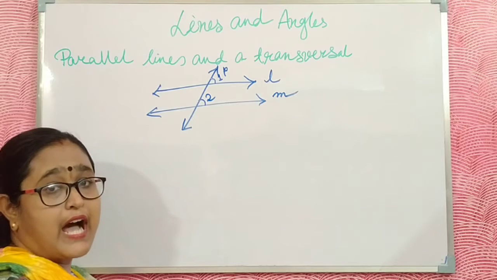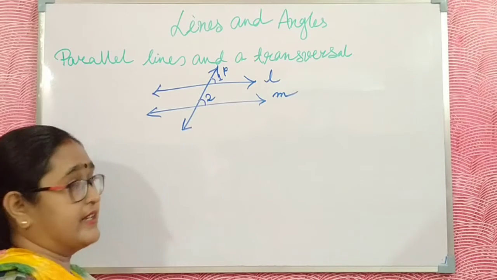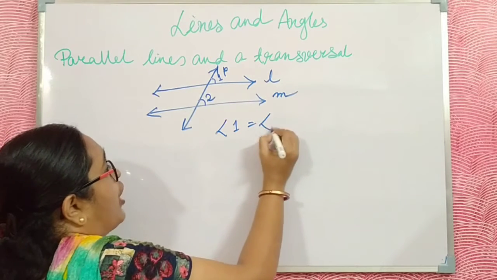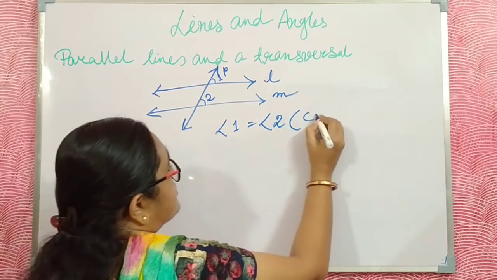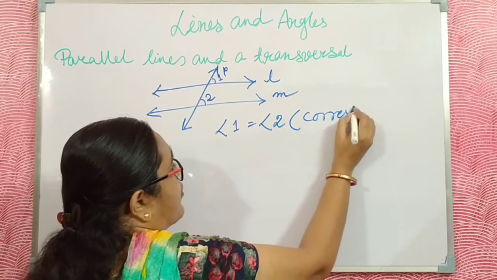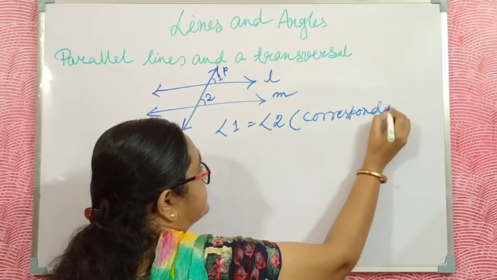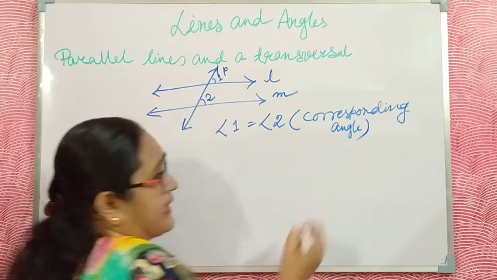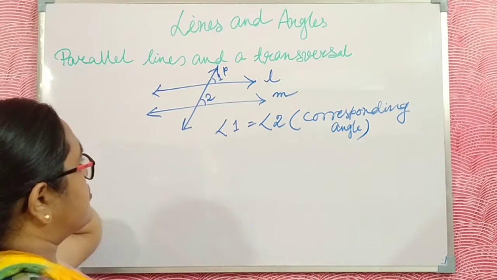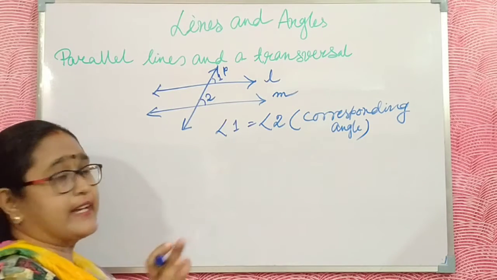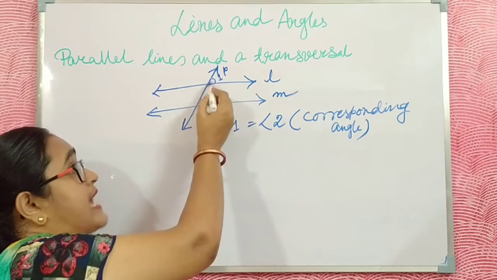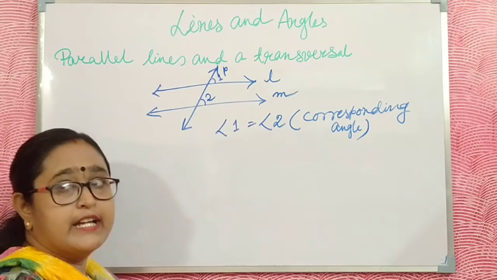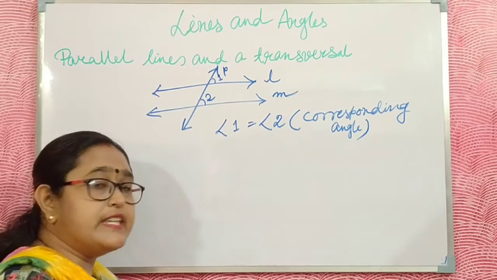These two angles are called corresponding angles. Corresponding angles are always equal.